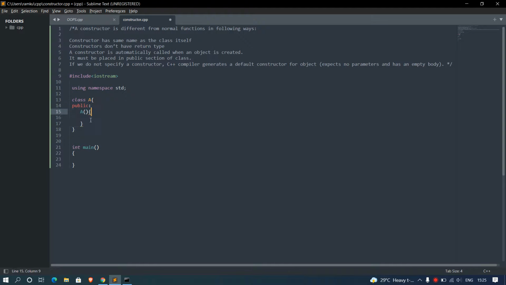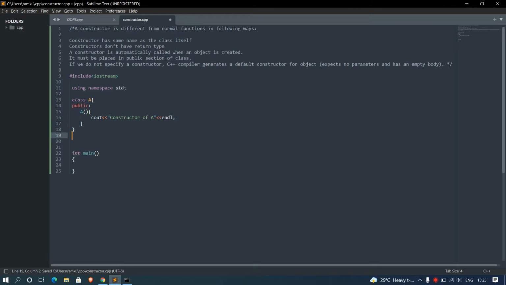This is our default constructor, and I am going to just add a cout print statement, constructor of A. Okay, fine up to here.